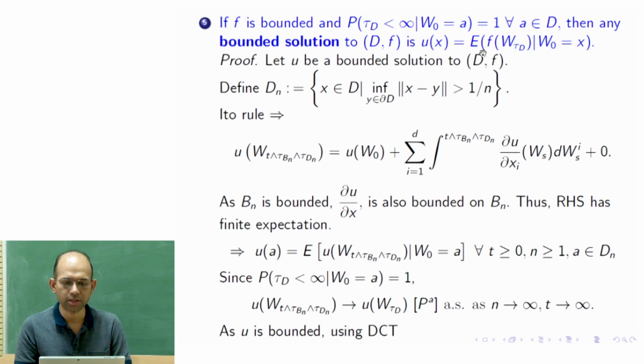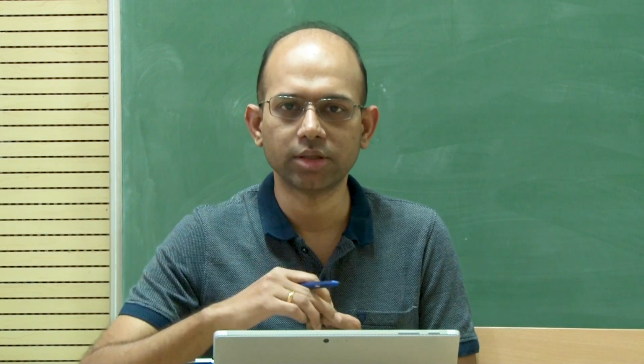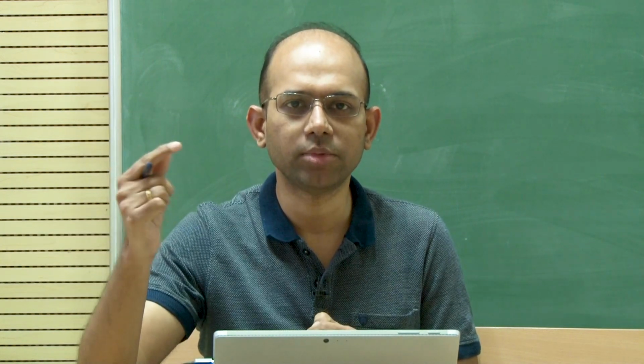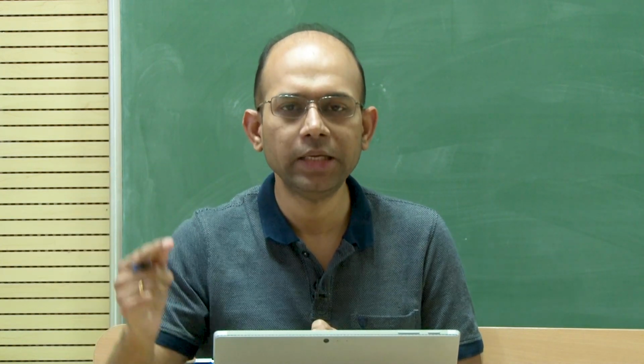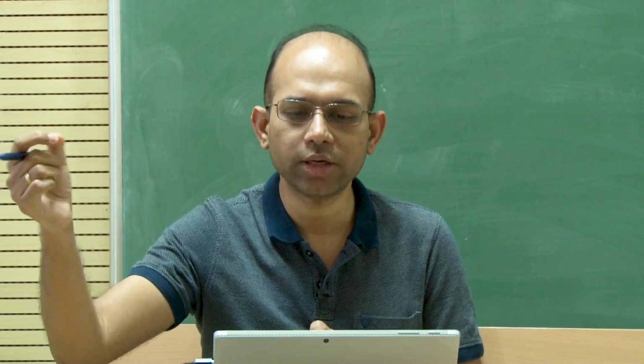u of x is equal to the expectation of f of Brownian motion evaluated at the hitting time, given W0 is equal to x. That means if you have Brownian motion at point x, starting from there, you run the simulation of Brownian motion till the time it hits the boundary, and when it hits, you look at the location.